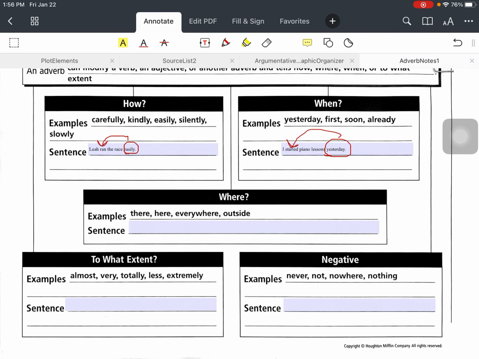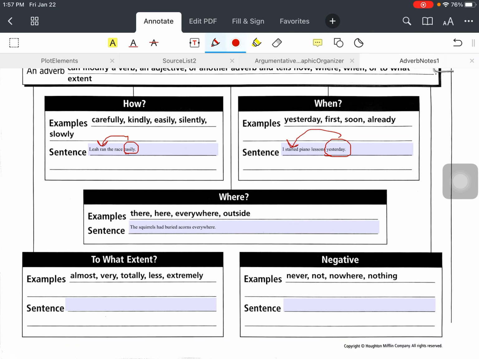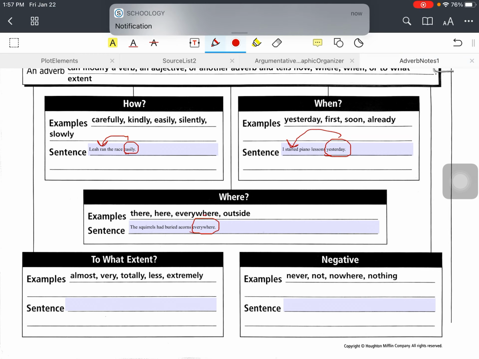Now the next one tells where. So for example, there, here, everywhere, outside. The sentence I want you to include is, the squirrels had buried acorns everywhere. Now the adverb that tells where in this sentence is everywhere. But what was done everywhere? So what is the verb? It modifies buried.